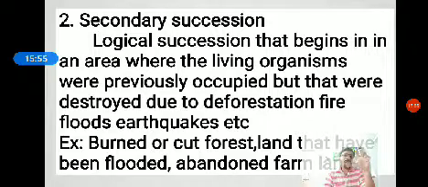So, in simple words, when the community development starts on sites previously occupied by well-developed communities, the succession is called secondary succession. The development of communities in cut over forest, abandoned cropland, plowed fields are the best examples for the secondary succession. Okay. Then